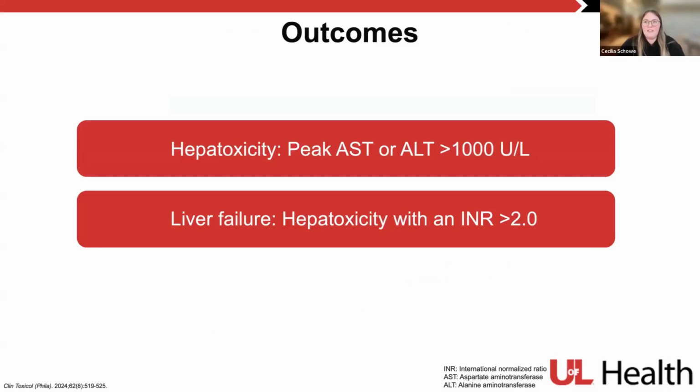As far as outcomes, they didn't necessarily have any defined primary or secondary outcomes, but they were specifically looking at hepatotoxicity, which they defined as a peak AST or ALT greater than 1,000, and then any onset of liver failure, which they defined as hepatotoxicity with an INR greater than 2.